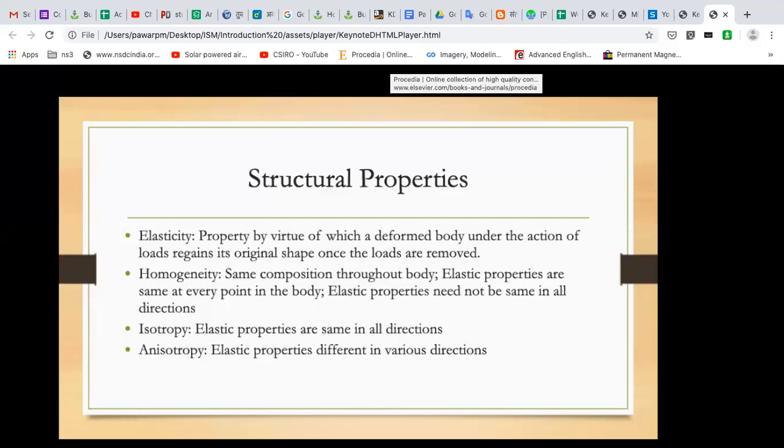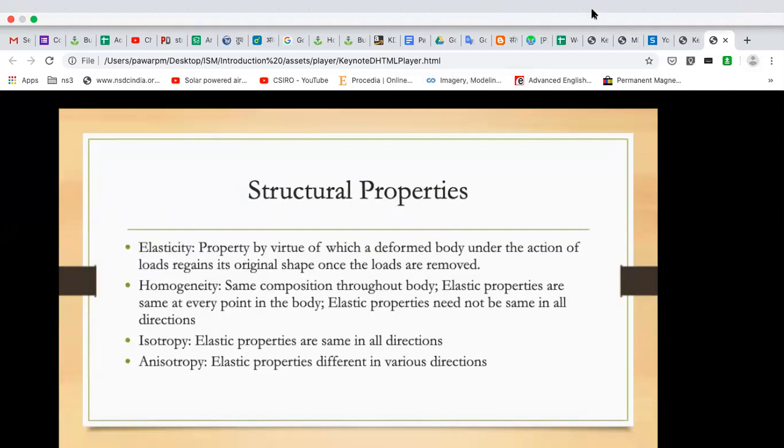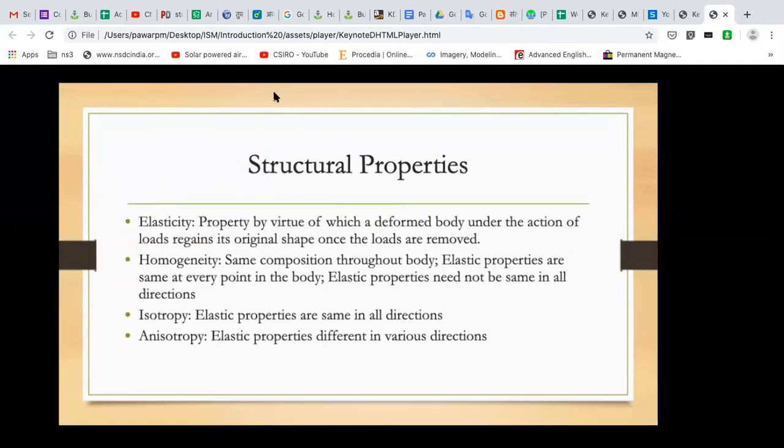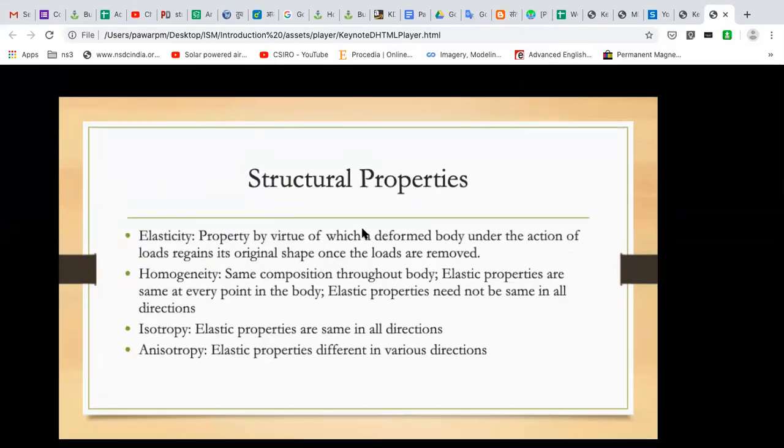Sometimes it depends on your amount of load. So I give a very funny example: if you hit your head to a wall, you will understand the meaning of a rigid body and an elastic body.